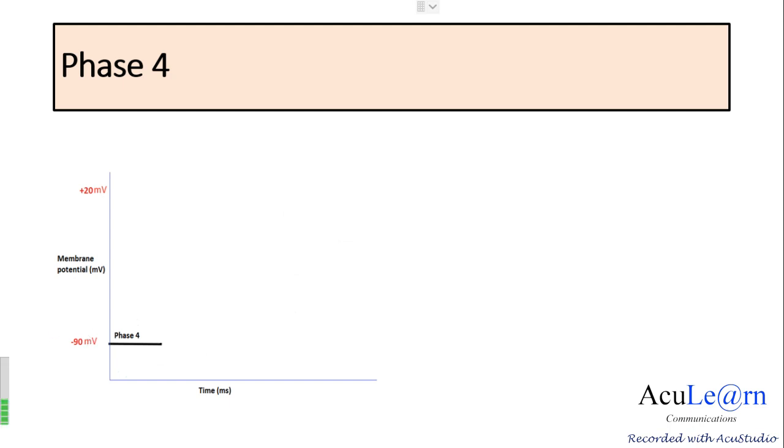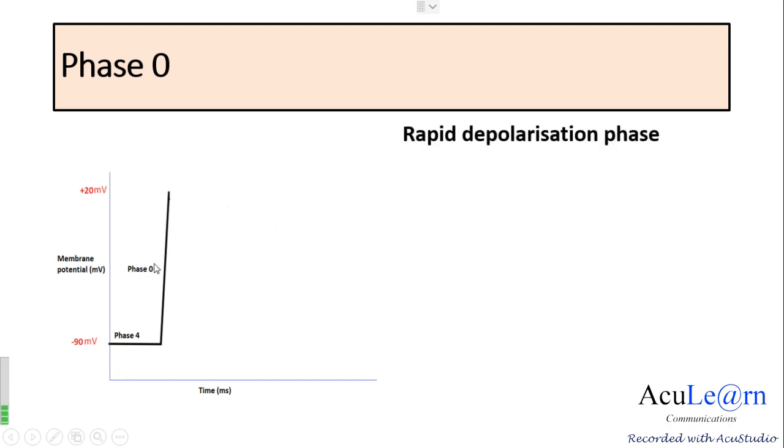The action potential, which is recorded from a single cardiac muscle fiber, is quite long and is divided into 5 distinct phases. So we start with the first phase, which is phase 0. When the membrane potential reaches the threshold level, there is a change in the voltage from minus 90 millivolts, and it moves up to plus 20 millivolts. This phase is called phase 0, or the rapid depolarization phase.